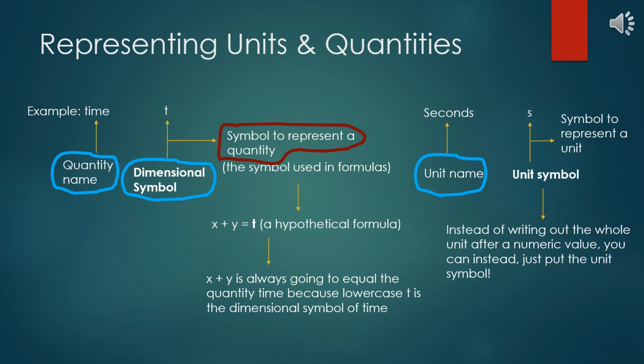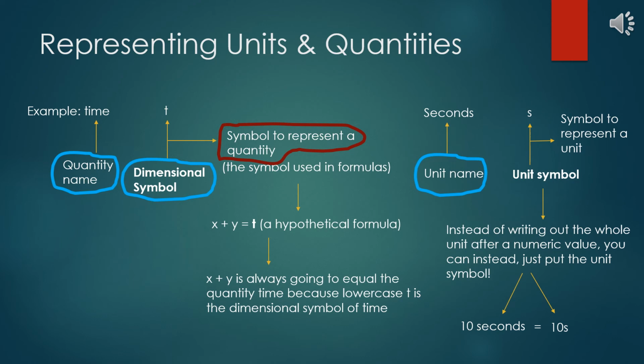So in physics, we might say 10 seconds, or we might just write 10s, because both tell us the same thing. We have 10 units of time. So essentially, the unit symbol can just replace where we write out the whole unit. They mean the same thing.